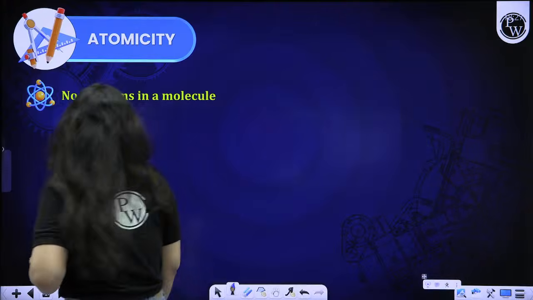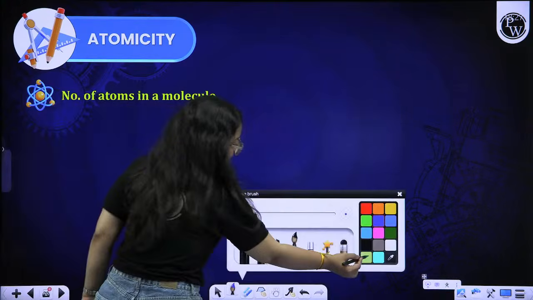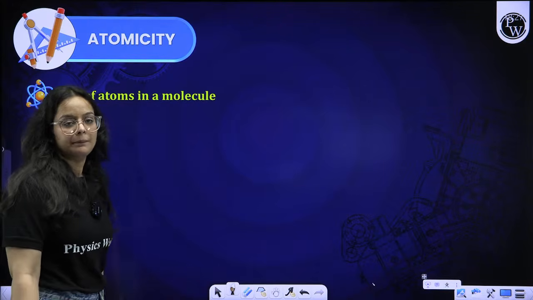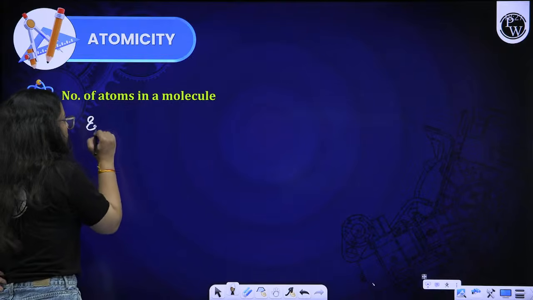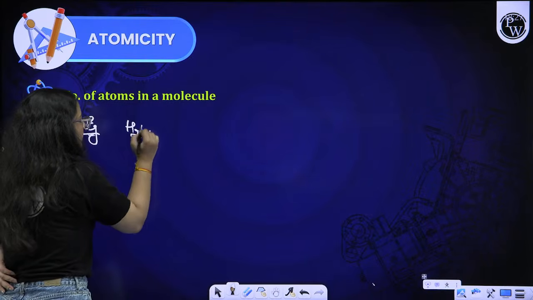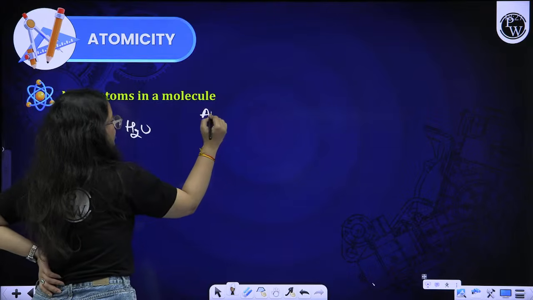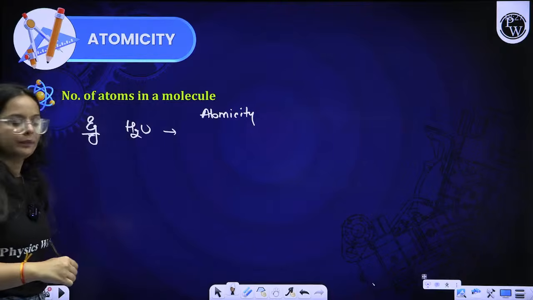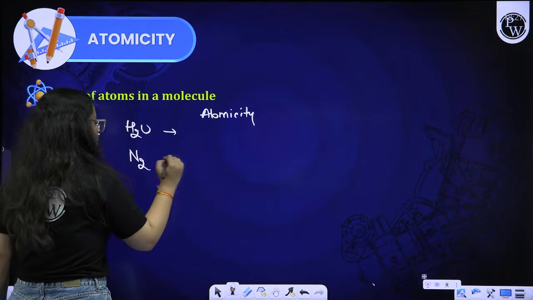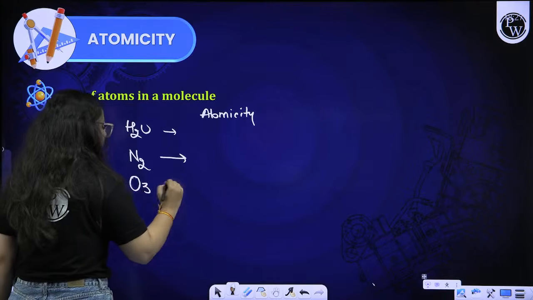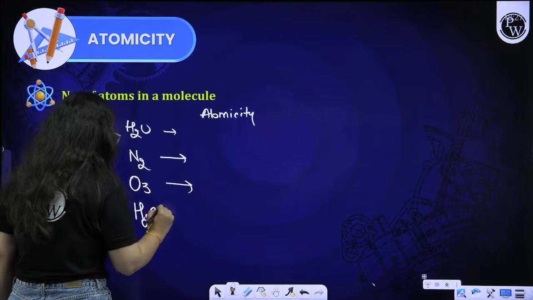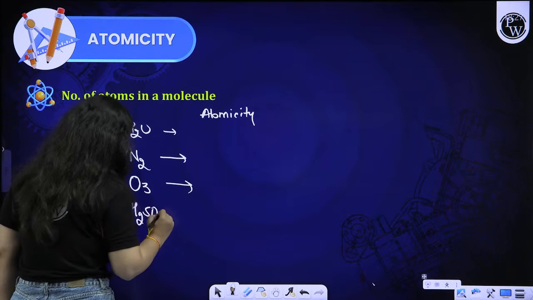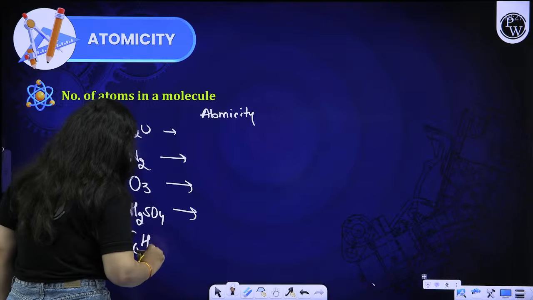That is atomicity. What is the meaning of atomicity? It is how many atoms are there in a particular compound. If I ask you about H2O, beta, how many atoms are there in H2O? Do let me know in the comment section. How many atoms are there in H2? How many atoms in N2? How many atoms in O3? How many atoms in H2SO4? How many atoms in C6H12O6?